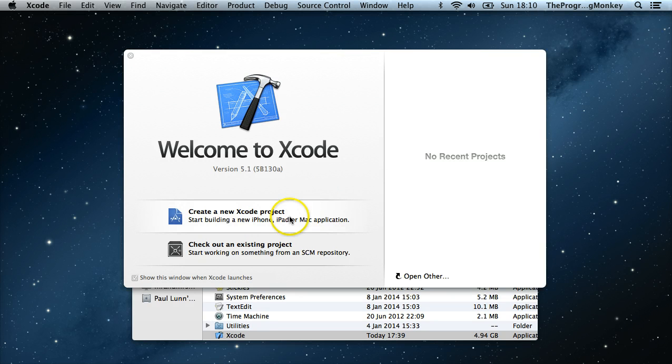We've got a couple of things here. We can either create a new Xcode project, or we can look at something from the SCM repository. If this is not the first time you've opened this, your old projects will be along there, or we can use this to find a project to open. As this is the first time we've opened a project on this computer, we'll go and create one.